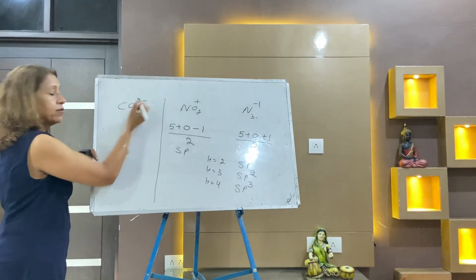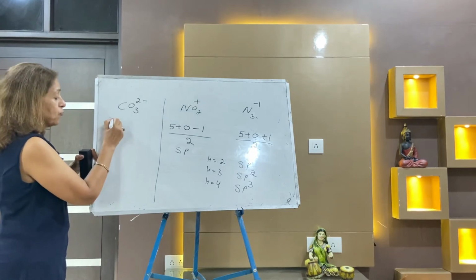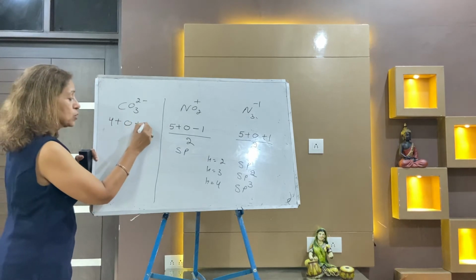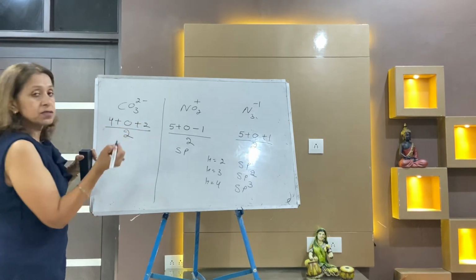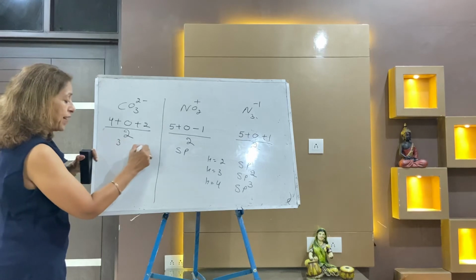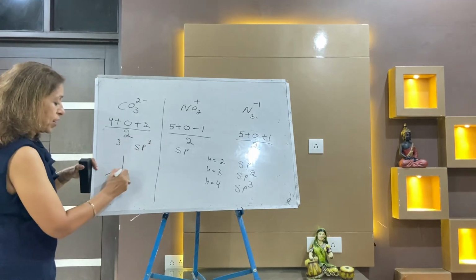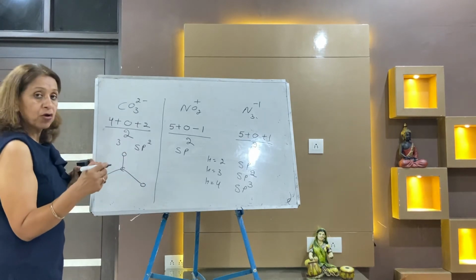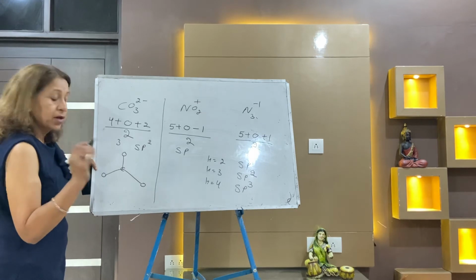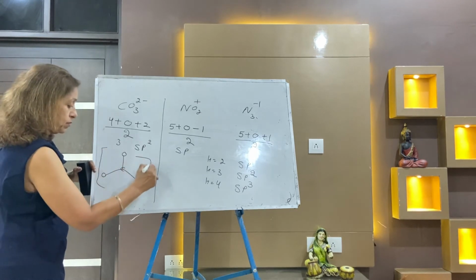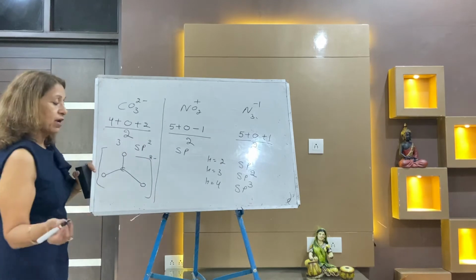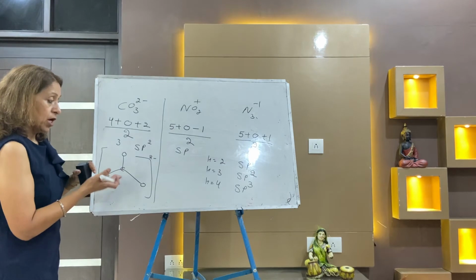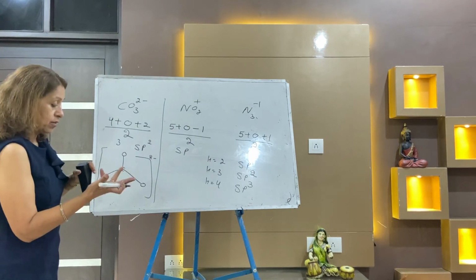If it is a carbonate, now the outer electron is 4, number of atoms with valency 1 is 0, minus 2 charge is plus 2. 4 plus 2 is 6, 6 by 2 is 3, hybridization is sp2, shape is trigonal. No need to draw any shape here because in an MCQ no shape will be required. They will just ask the shape. Shape is trigonal. You will make this shape in your board exam like this.